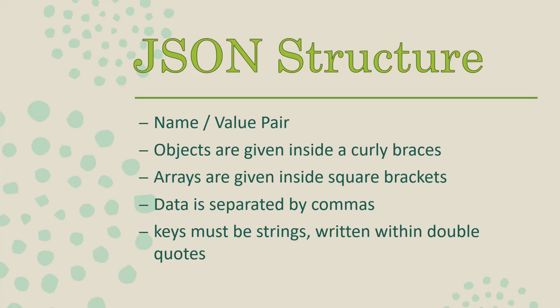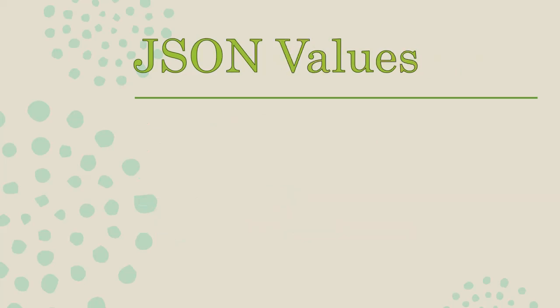If the value is numeric, we don't need to use any double quotes, but if you are going to use a string, we need to use double quotes. If your value consists of an array, that value will be given inside square brackets. So this is the JSON structure. In this way we parse our data, and we can store it for further manipulation.